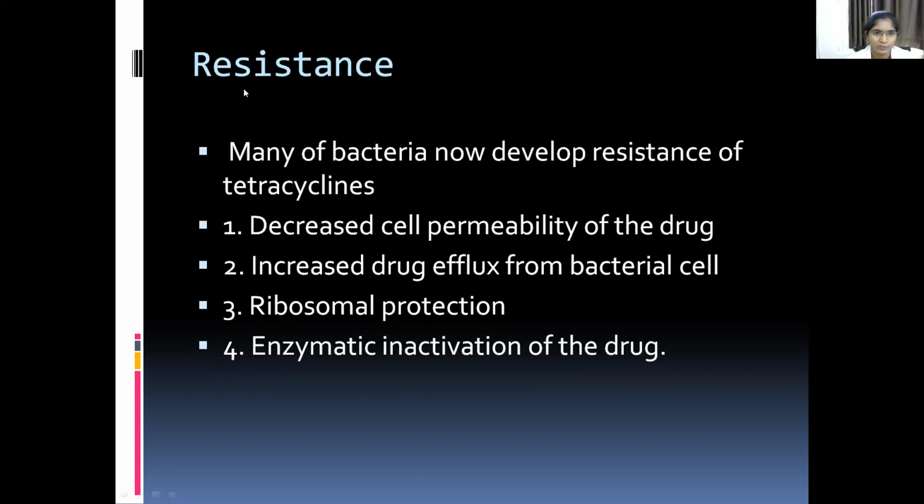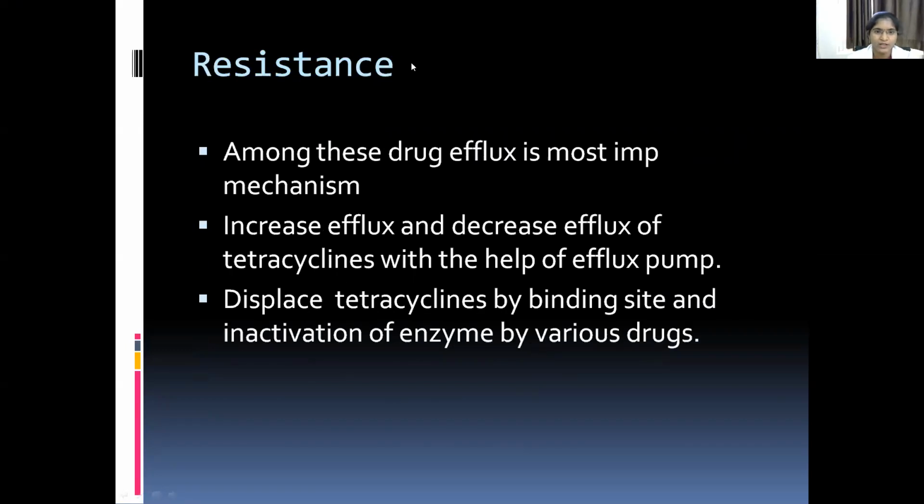Coming to the mechanism of resistance of tetracyclines, many bacteria have now developed resistance. First is decreased cell permeability of the drug and increased drug efflux from the bacterial cell, and then ribosomal protection and enzymatic inactivation of the drug. Among these, drug efflux is the most important mechanism. With the help of the efflux pump, it displaces the tetracyclines from the binding site, and inactivating enzymes are also produced by various bacteria.